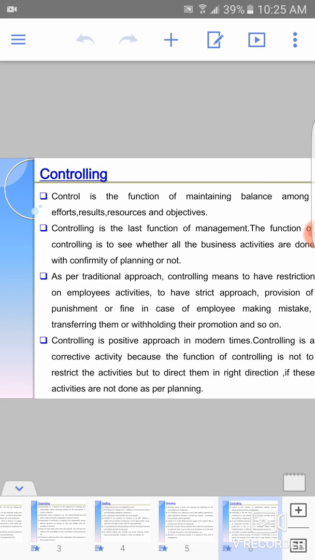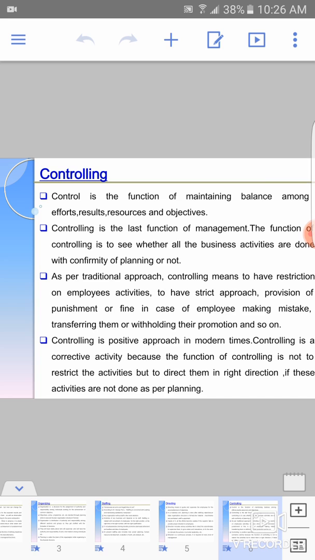We are going to analyze the things which are carried out in the organization and the standards which we have established, that this work has to be done like this and these activities have to be carried out like this. Is it achieved or not? The controlling function will take care of this. Controlling is the last function of management. Its function is to see whether all the business activities are done in conformity with the plan or not. As I told you, whether the activities are carried out as we have planned will be checked in controlling.